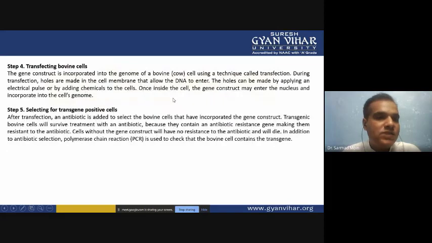Then next is transferring into bovine cells. Whatever gene you have inserted into the construct is incorporated into the genome of the cow cells using a technique called transfection.